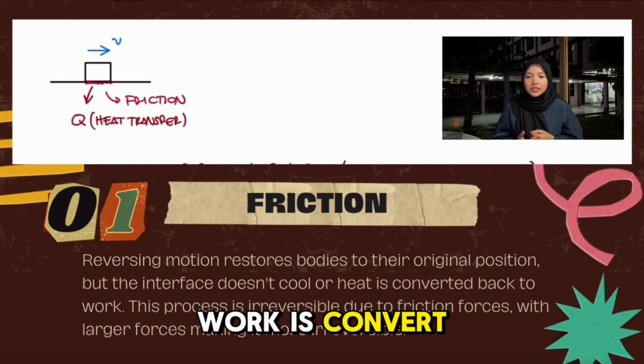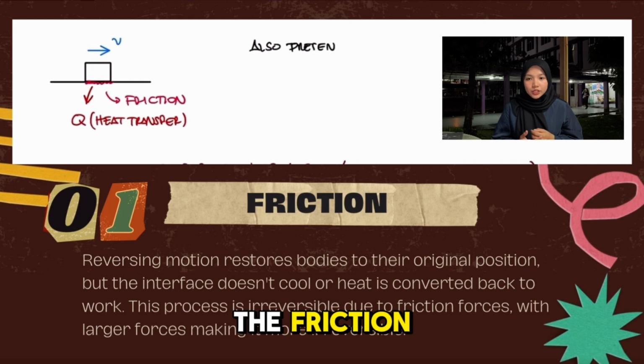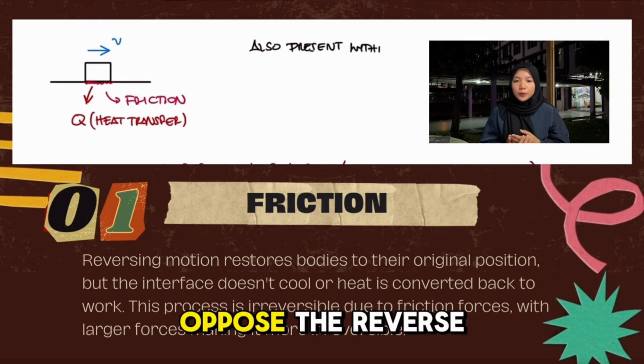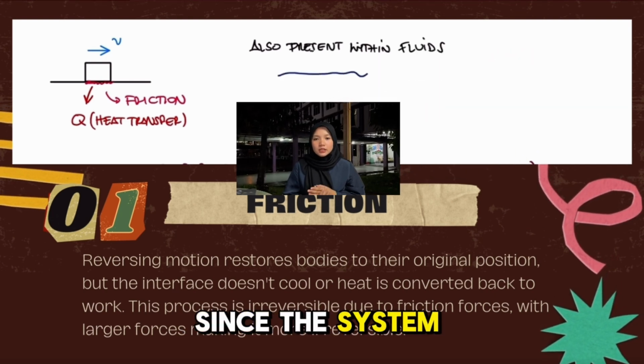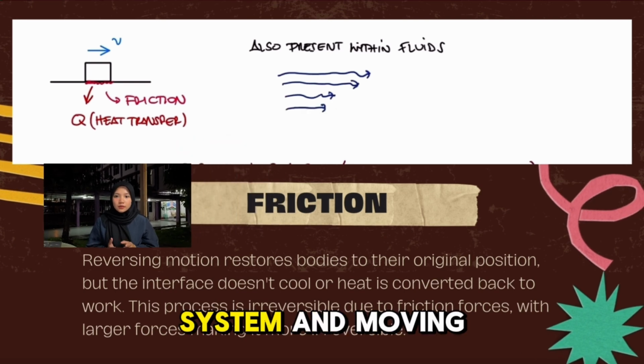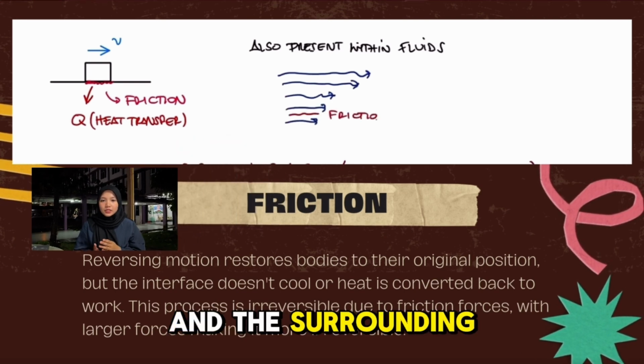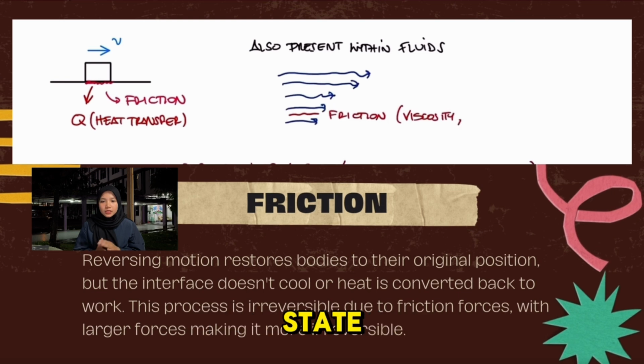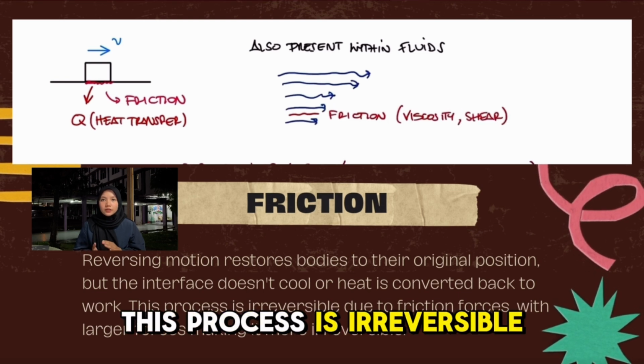Instead, more of the work is converted to heat while overcoming the friction force that also opposes the reverse motion. Since the system and the moving bodies and the surroundings cannot be returned to their original state, this process is irreversible.